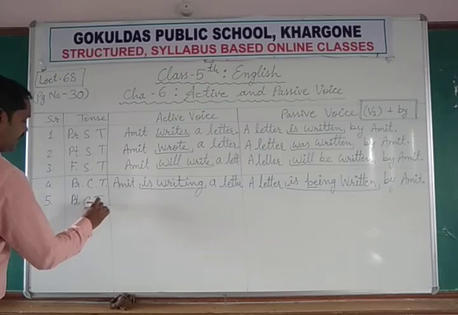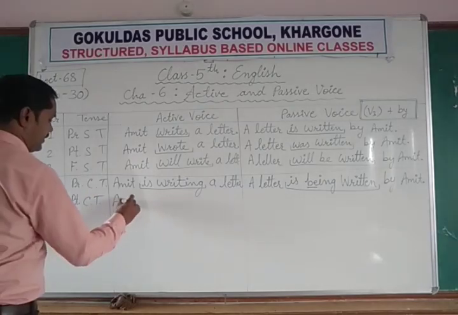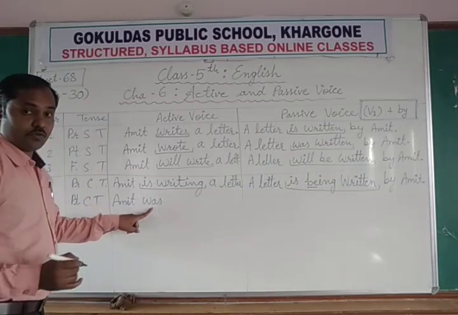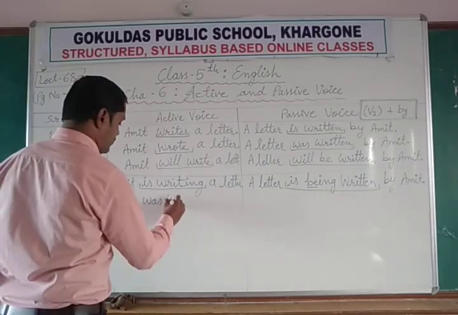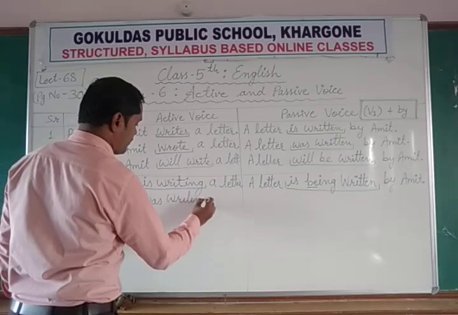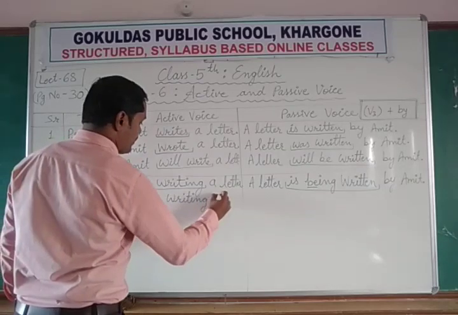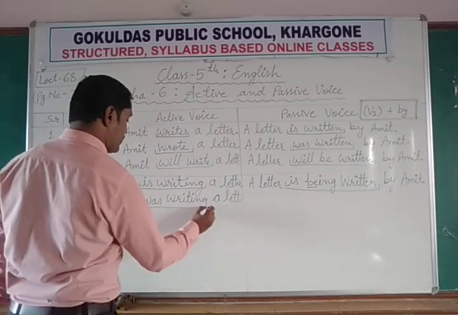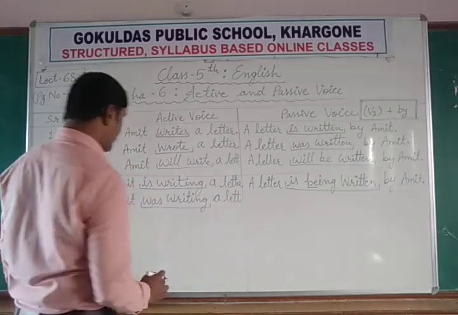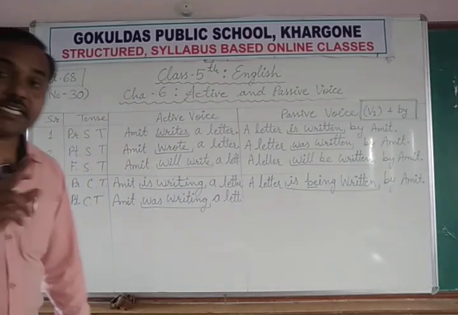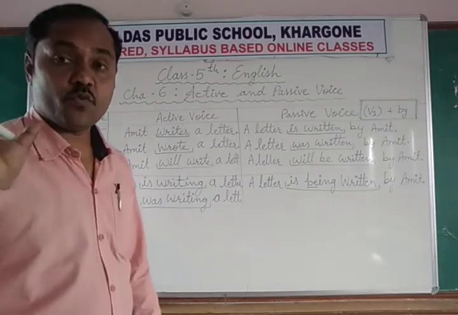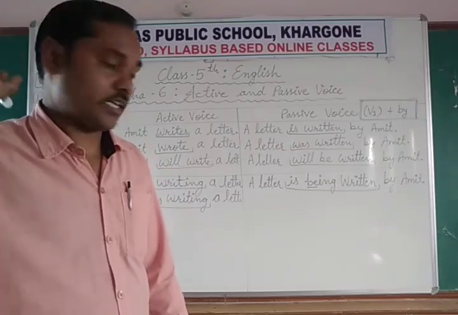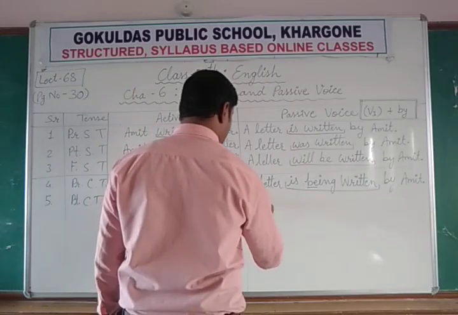Past continuous tense. Amit was. For showing past we use was. Writing a letter. So was writing. Okay. Amit was writing a letter. लिख रहा था. Some work, some action was taking place in the past time. कुछ हो रहा था continuously. A letter.